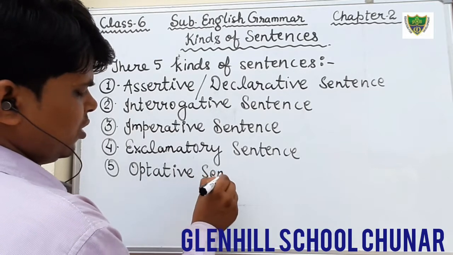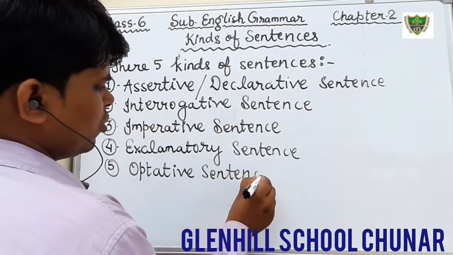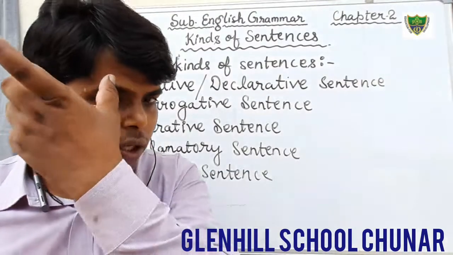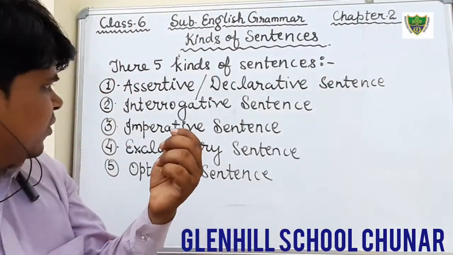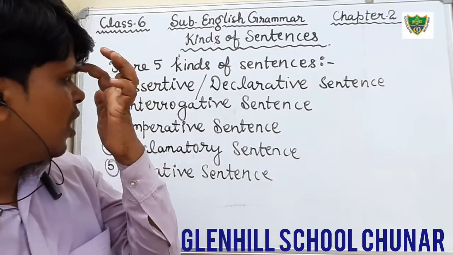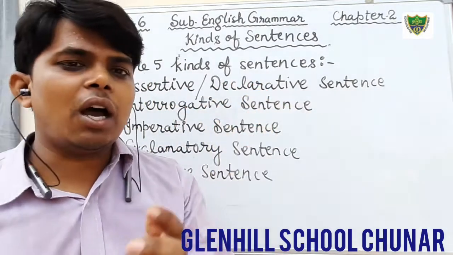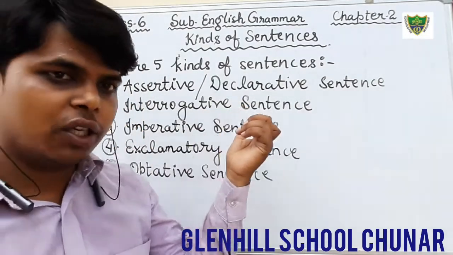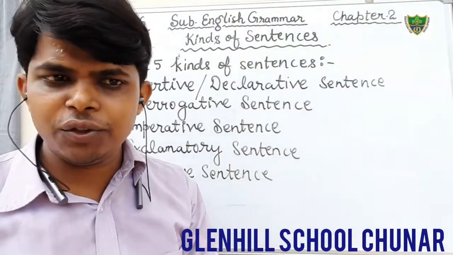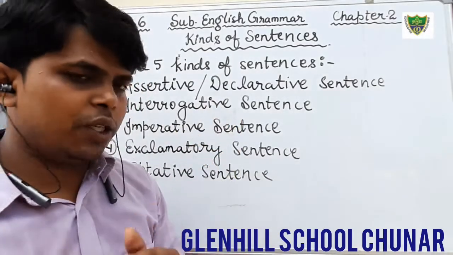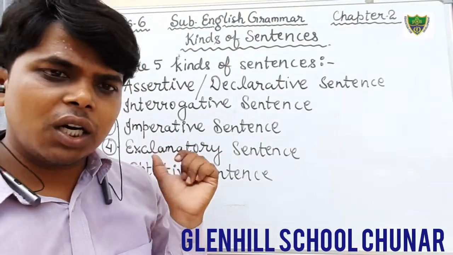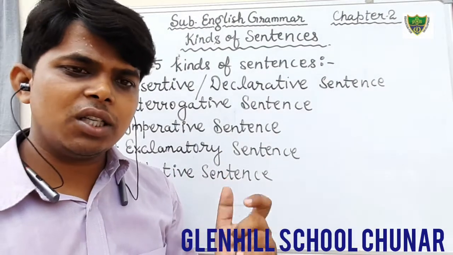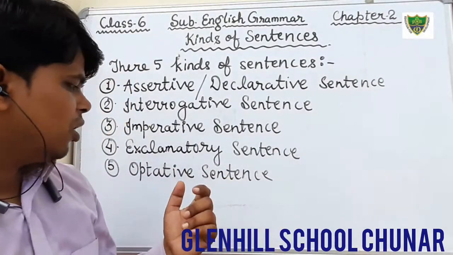Dear students, this optative sentence is not given in your book, but you should know it because you are in class 6. You can see here: assertive sentence, also known as declarative sentence, the second is interrogative, the third is imperative, the fourth is exclamatory, and the fifth is optative.